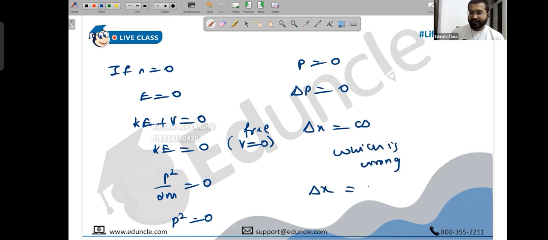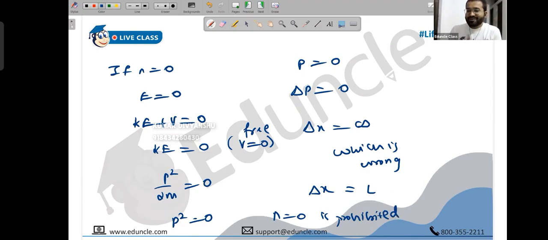Because the maximum possible error you can have is L. In a 1D box, the maximum possible error is from 0 to L. We cannot have infinite as the error. Hence, n equals 0 is prohibited because it violates Heisenberg's uncertainty principle. So p equals 0 and then delta p equals 0.